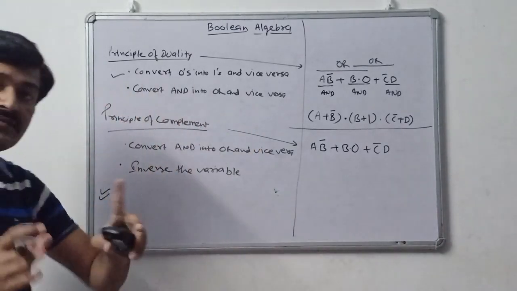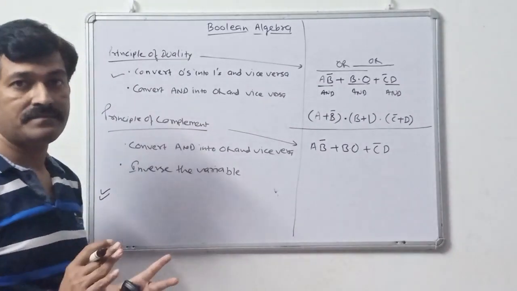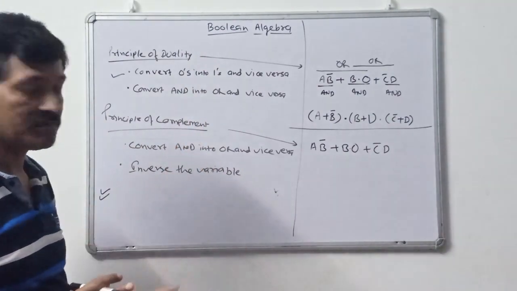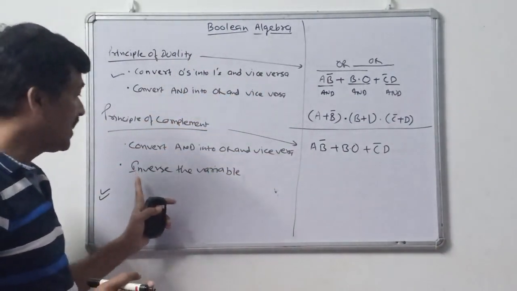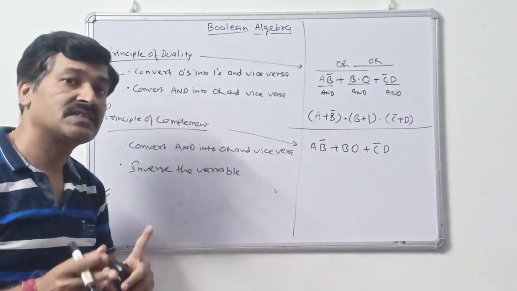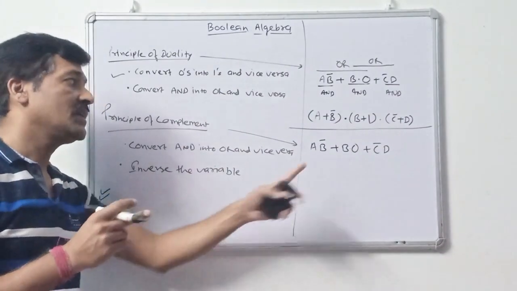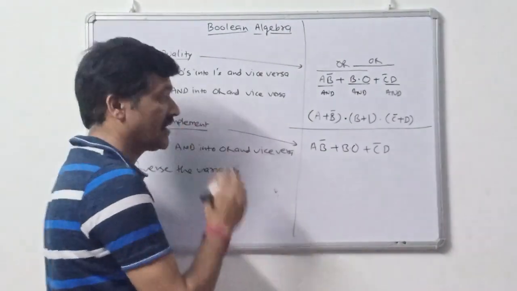Means AND gate is converted into OR and OR will be converted into AND, the same as the duality principle. But zeros and ones are not converted. Inverse the variable. The variable which is written in the form, it will be inversed. Variable, not 0 or 1, I am telling about.